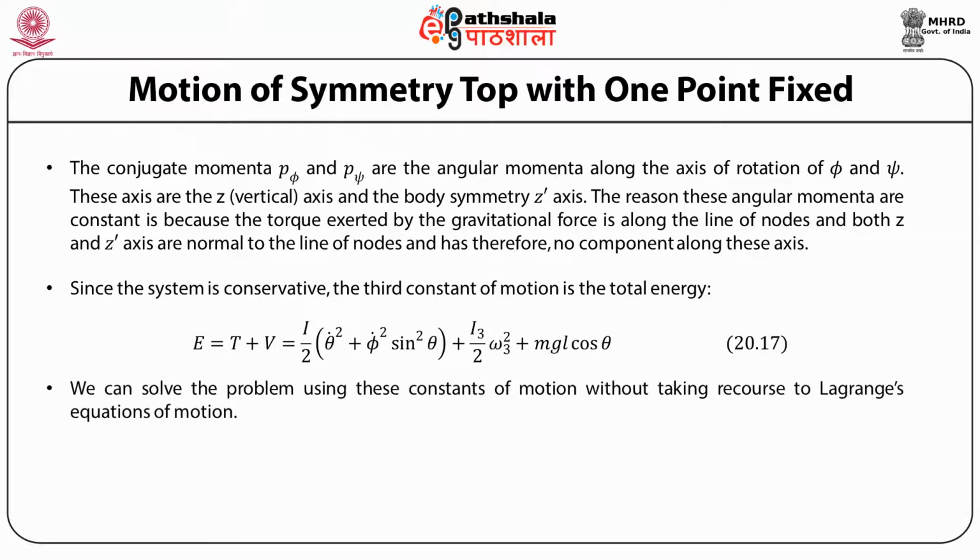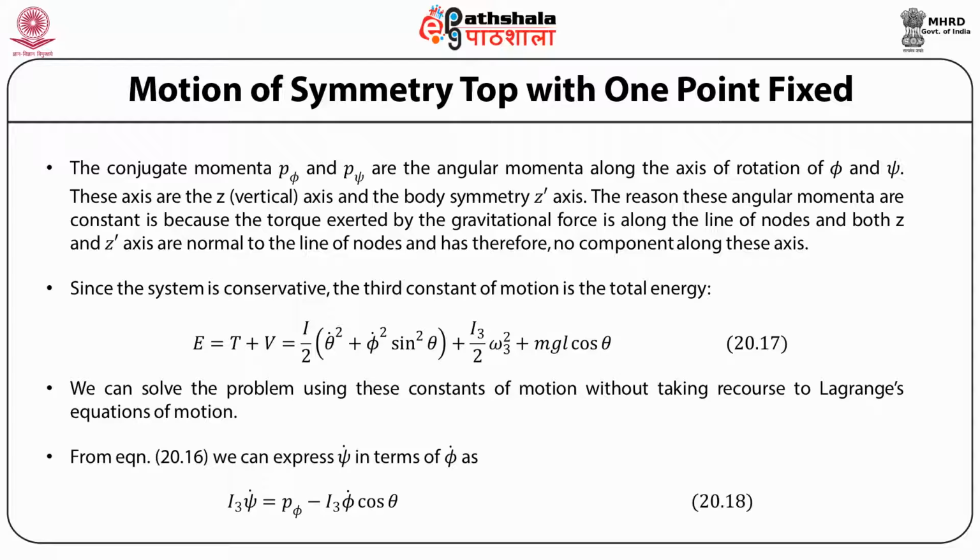Now we can solve the problem using these constants of motion without taking recourse to the Lagrangian equation of motion, which is of second order. So from this equation 2016, we can express psi dot in terms of phi dot as I3 psi dot is equal to p phi minus I3 phi dot cosine theta.